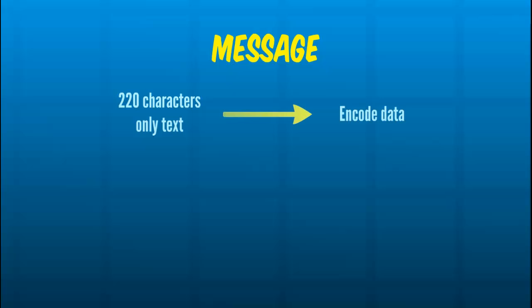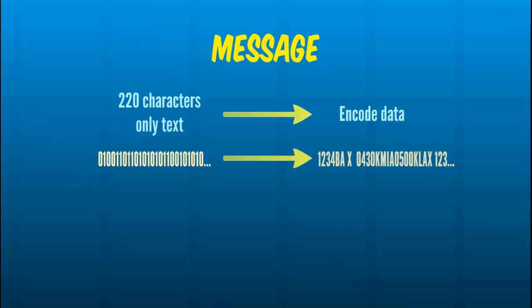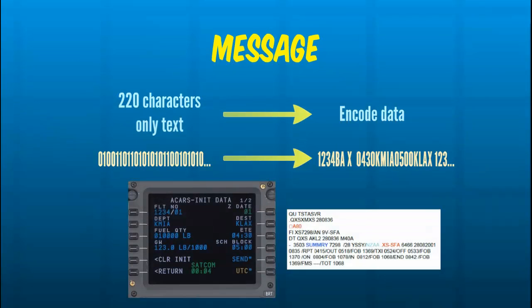The ACARS message is composed of a maximum of 220 ASCII characters, so it only contains text. However, application developers have found ways to encode computer data very efficiently in characters, so that a lot of information can be transported in the message, which has an average length of 225 characters. As the system is digital, the real signal represents a chain of ones and zeros that are decoded to a chain of characters and numbers that contains the information. The position is fixed, so the information can be classified and displayed easily.